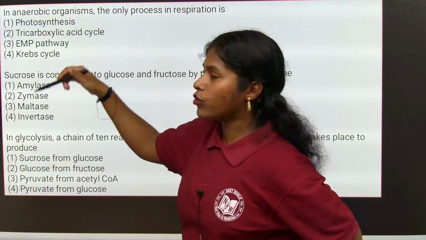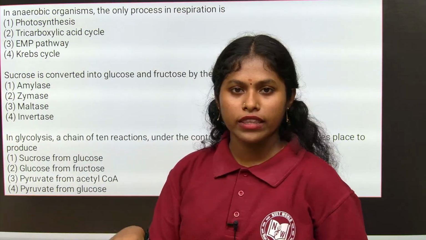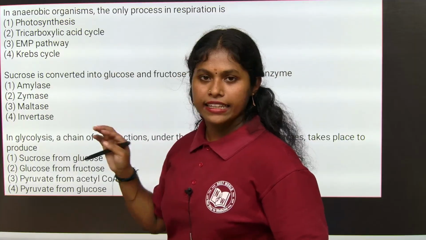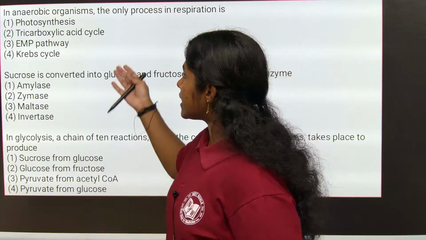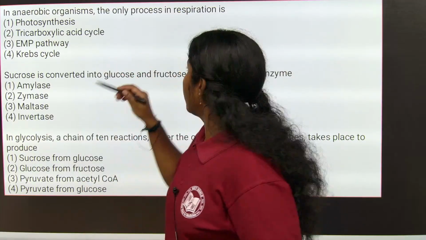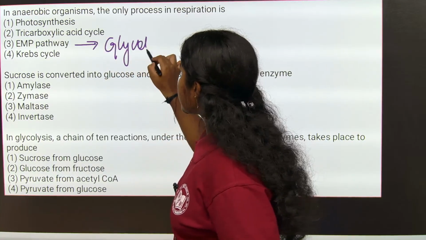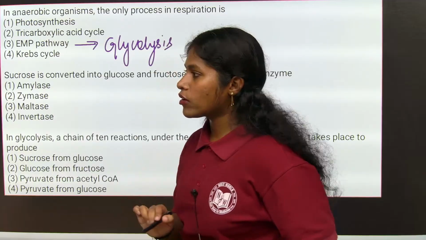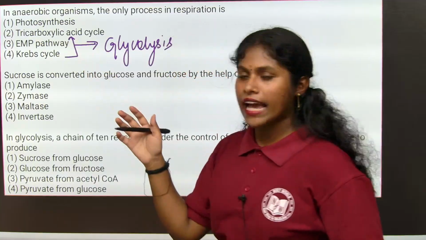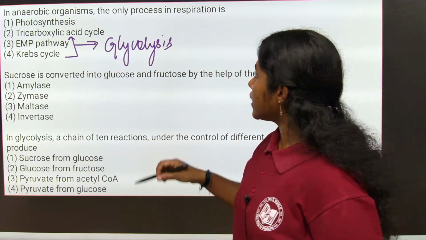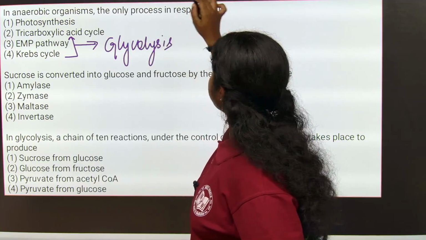Photosynthesis is nothing but the preparation of one's own food material, so it is not that process. Tricarboxylic acid cycle is not that one either. Krebs cycle is also called the tricarboxylic acid cycle. Next, EMP pathway. EMP pathway means nothing but glycolysis. Glycolysis is also called the EMP pathway. Krebs cycle and tricarboxylic acid cycle are the same. Here the answer is C.